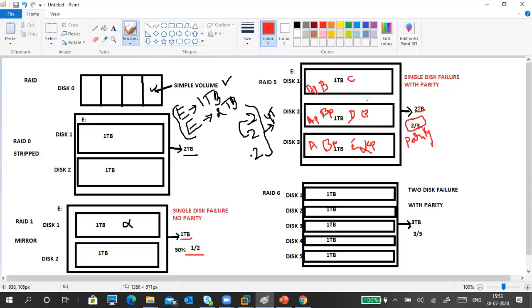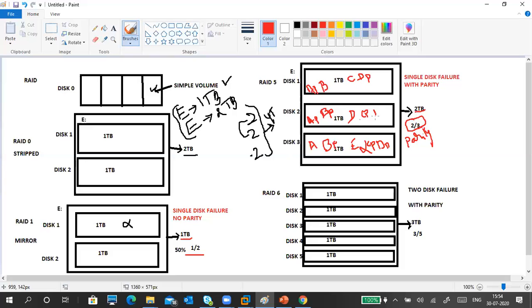Here, any of the disks store any data, and another disk stores that data's parity bits. For example, C is a file, and the C file's parity bit is stored here. This is a D file in the second disk, and D's parity bit is stored here. One more point: some people think parity is stored in only one disk, like D's parity stored here but not here.